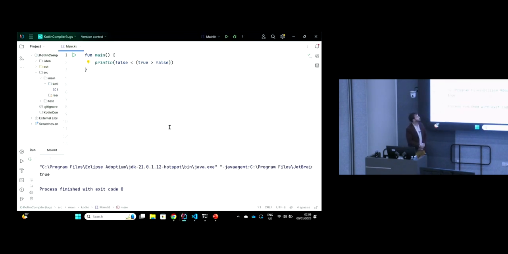And I thought before going into the details, just for a bit of fun, I would start by waking you up with a couple of examples of compiler bugs in practice. So the first compiler bug I want to show you affects the JetBrains Kotlin compiler. I'm going to go to the IDEA IDE here. Hopefully this is large enough for you to see at the back.